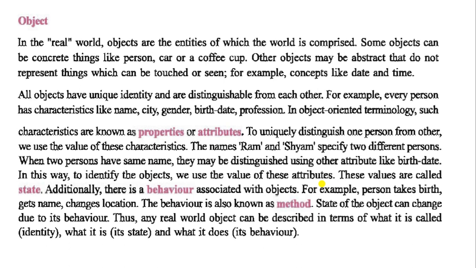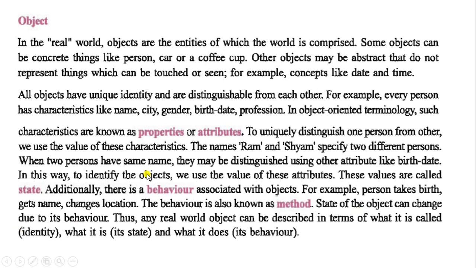Okay, so that is the value. This value we can call a state, and additionally there is a behavior associated with the object. For example, a person takes birth, gets a name, changes location. These are the behaviors, and behavior is also known as a method. So this person takes birth, gets names, changes location. These are the behaviors, so we can call them methods. The state of the object can change due to its behavior.